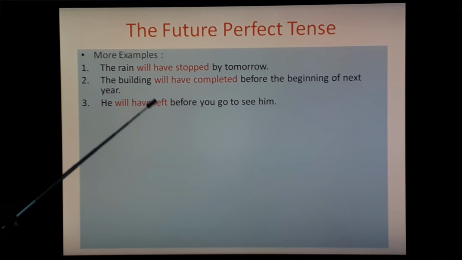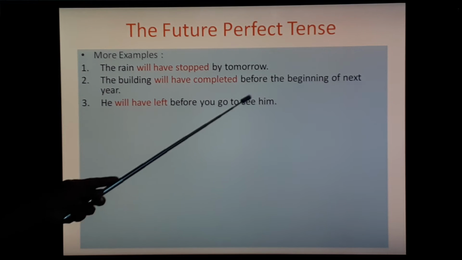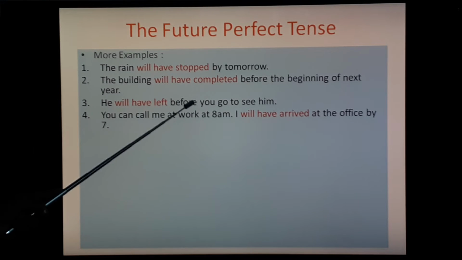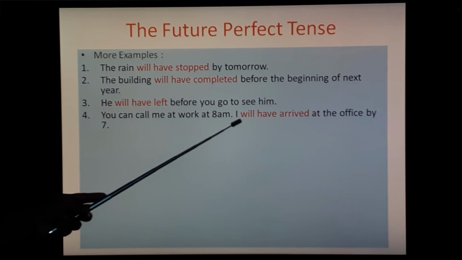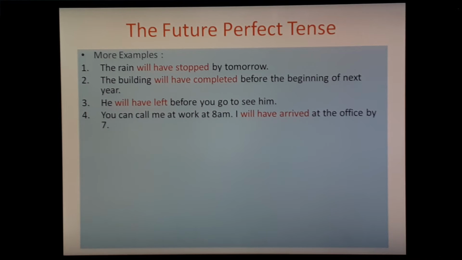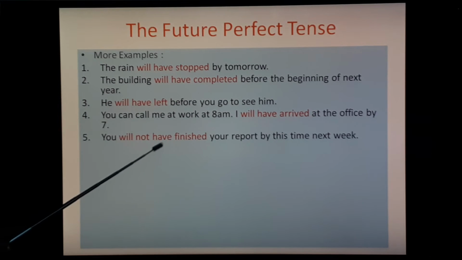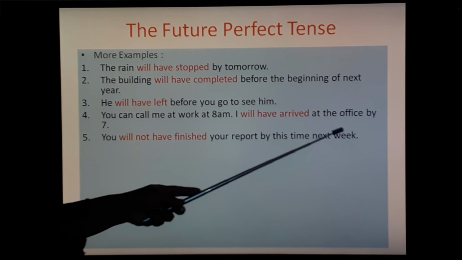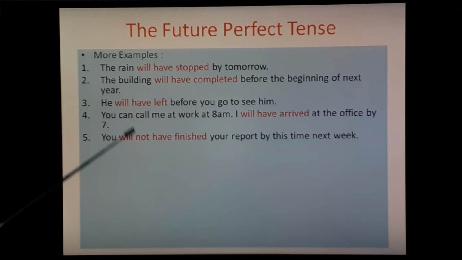He will have left before you go to see him. You can call me at work at 8 a.m. I will have arrived at the office by 7. You will not have finished your report by this time next week. So if you are framing negative sentence, immediately after auxiliary verb you have to write not.